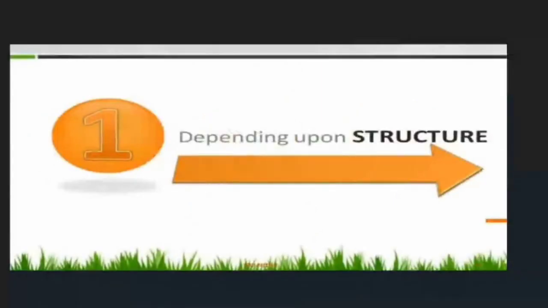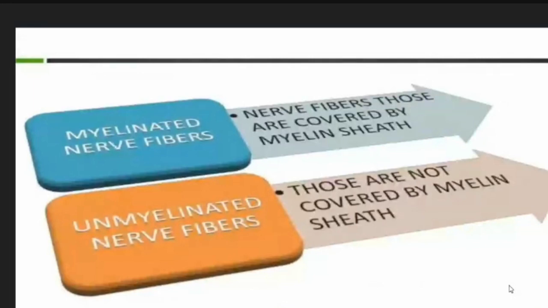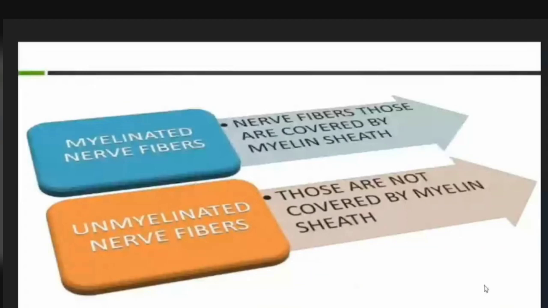Depending upon the structure. Myelinated nerve fibers: these nerve fibers are covered by the myelin sheath. Unmyelinated nerve fibers: these nerve fibers are not covered by the myelin sheath.